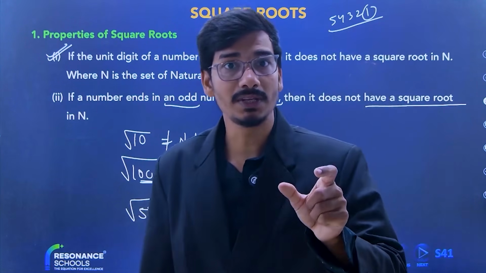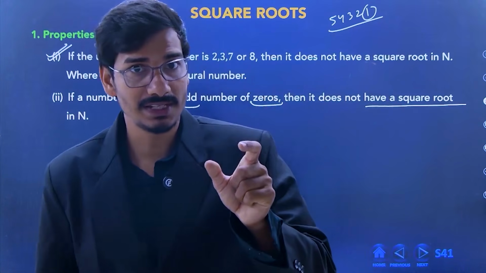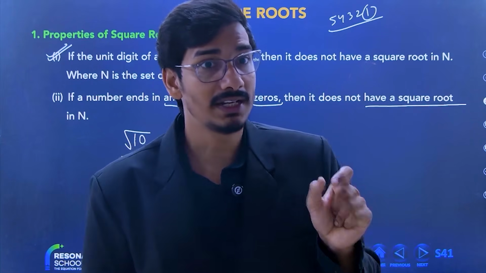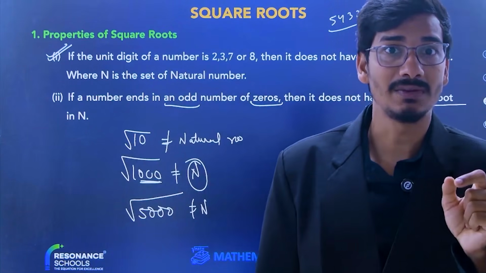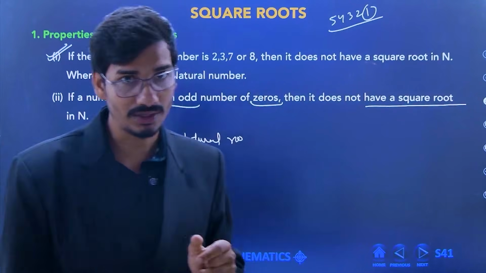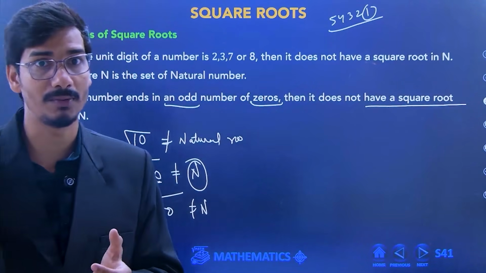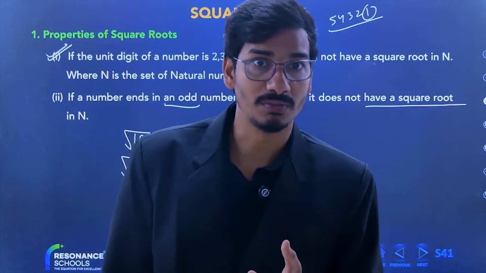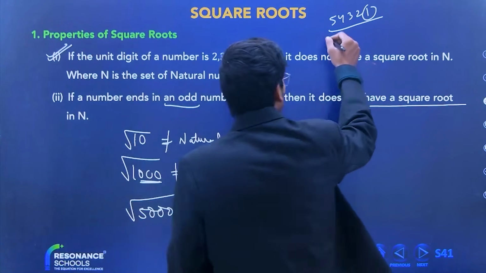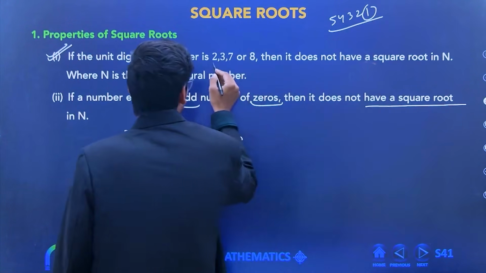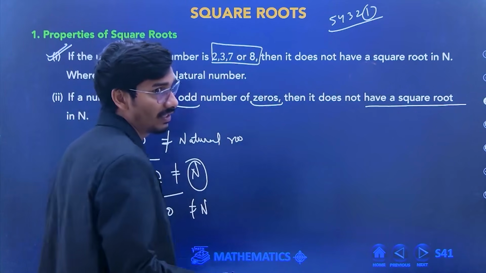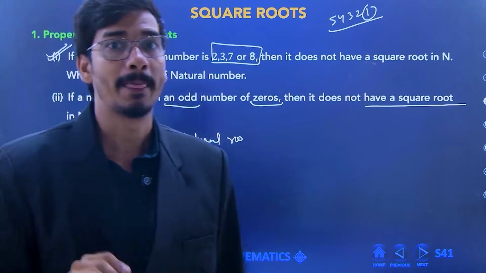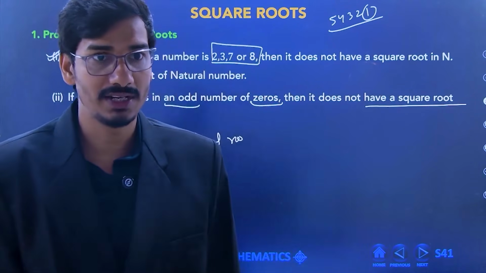So if the unit digit is 2, 3, 7, 8, then it does not have a square root in N. I am talking about N, not R. N means natural numbers. A number containing 2, 3, 7, 8 at the last digit, or unit place, does not have a square root in natural numbers.